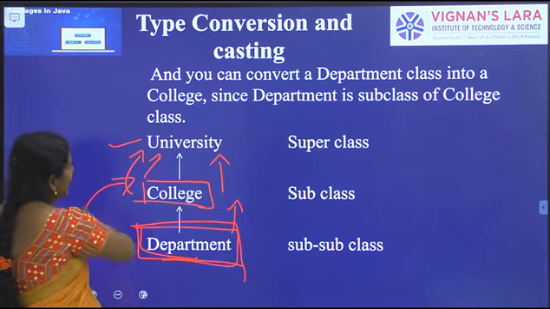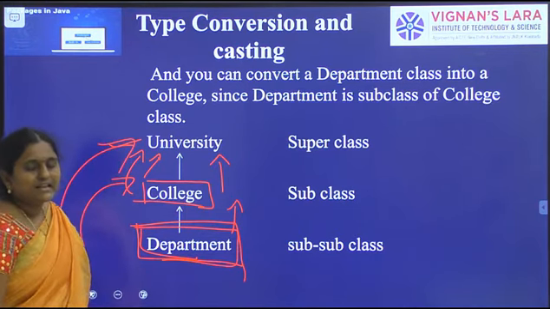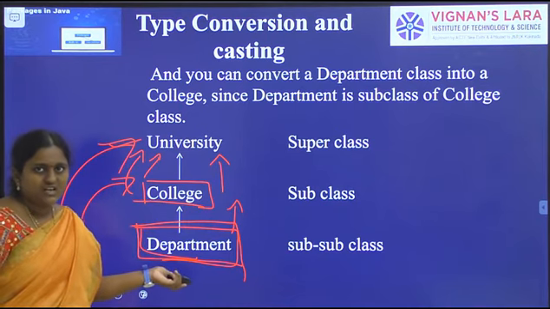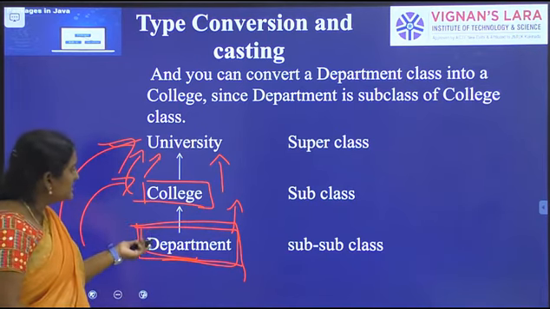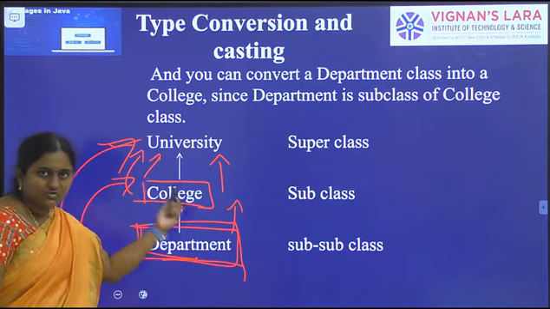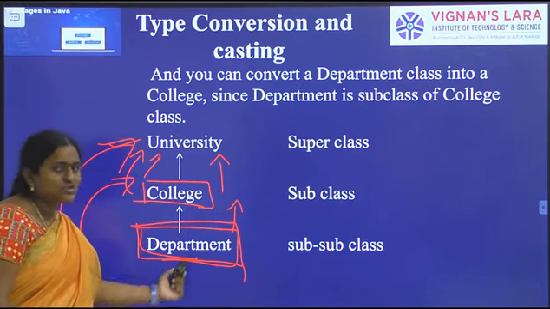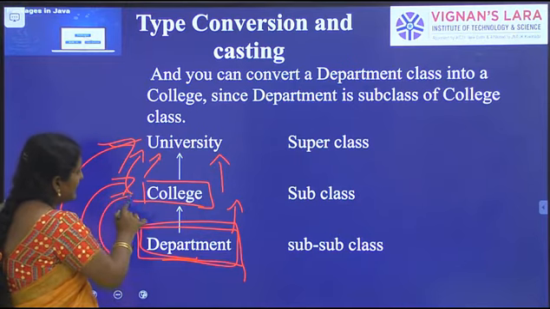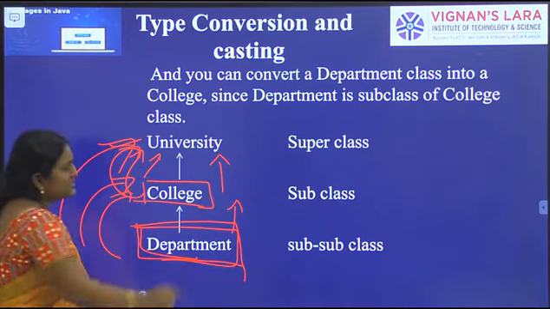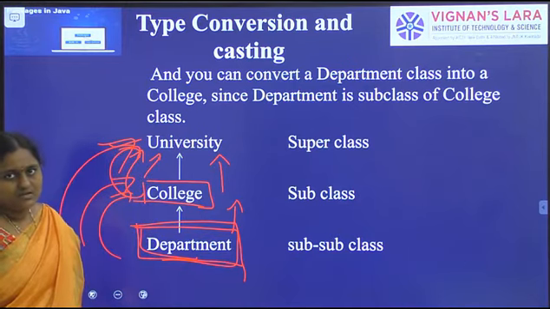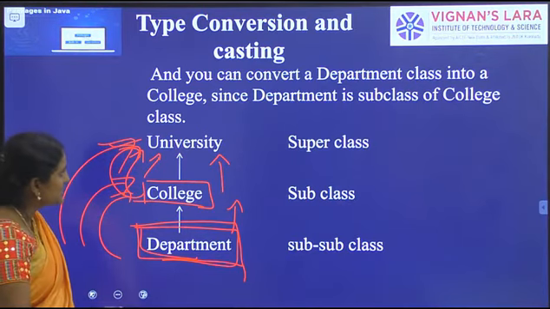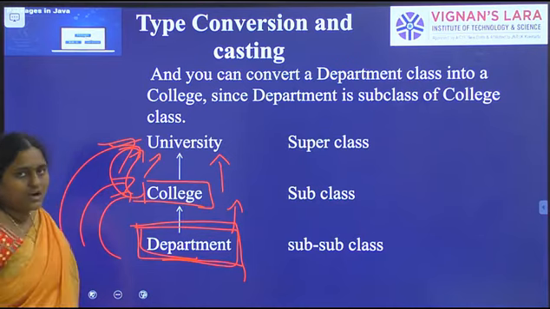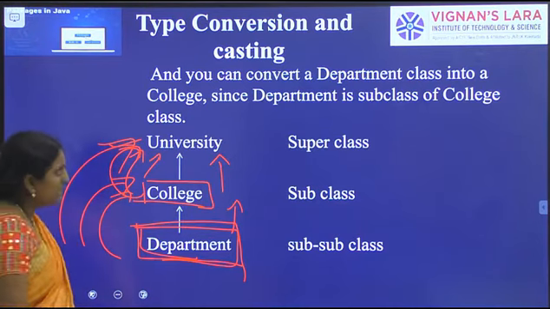So these three classes, college, department and university, have some relationship. Generally, you know that college maintains a relationship with the university, and department also maintains a relationship with college. So you can easily convert the college class to university class and the department class to college class as well.